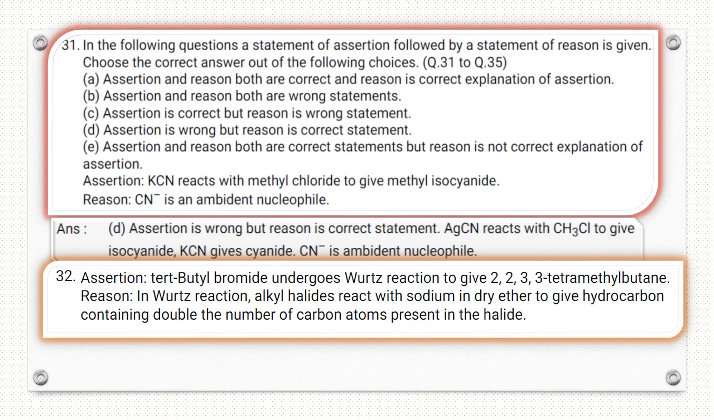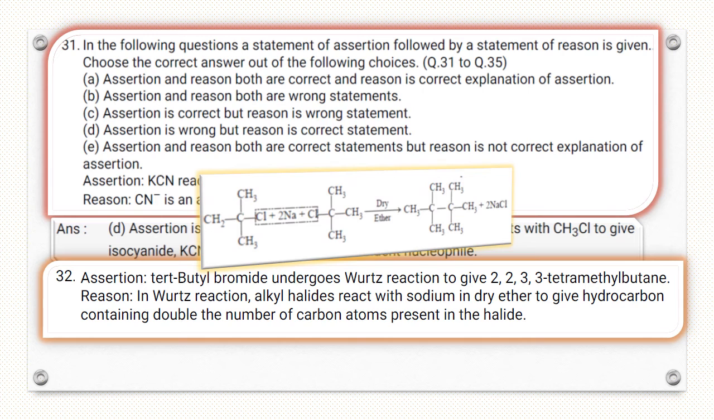Question number 32. Tertiary bromide undergoes Wurtz reaction to give 2,2,3,3 tetramethyl butane. Reason: in Wurtz reaction alkyl halide reacts with sodium in dry ether to give hydrocarbon containing double the number of carbon atoms present in halide. So both assertion and reason are correct, and reason is well explained the assertion. And this is the example. So answer is A.